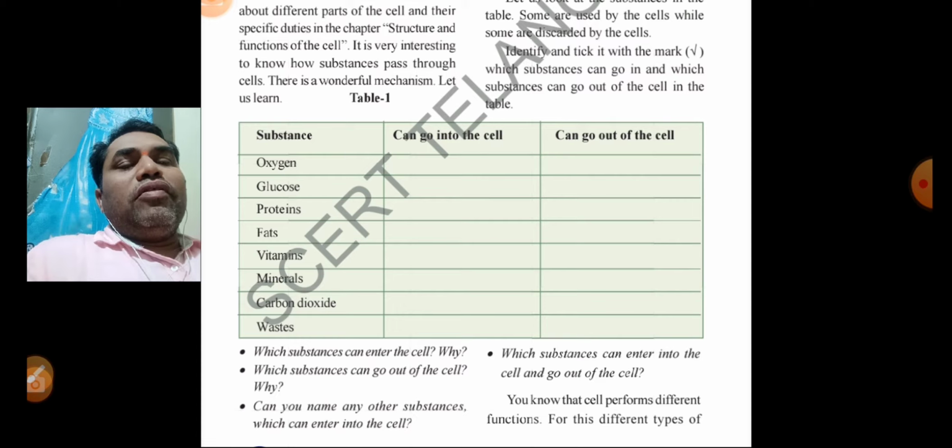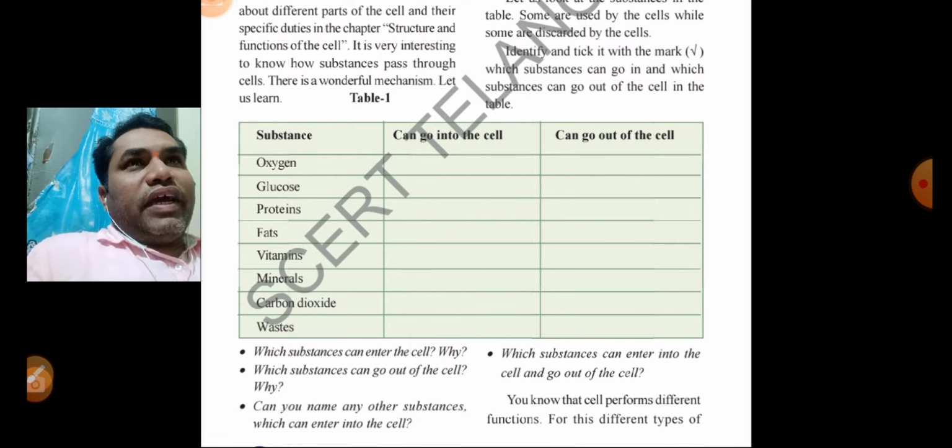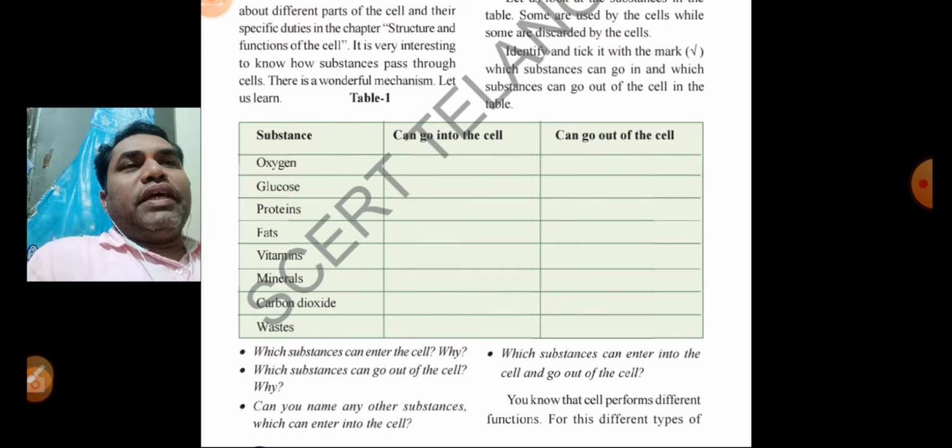In this table we find that carbon dioxide and waste go out of the cell, and other materials like oxygen, glucose, nothing but carbohydrate, proteins, fats, vitamins, minerals, go into the cell. Why?